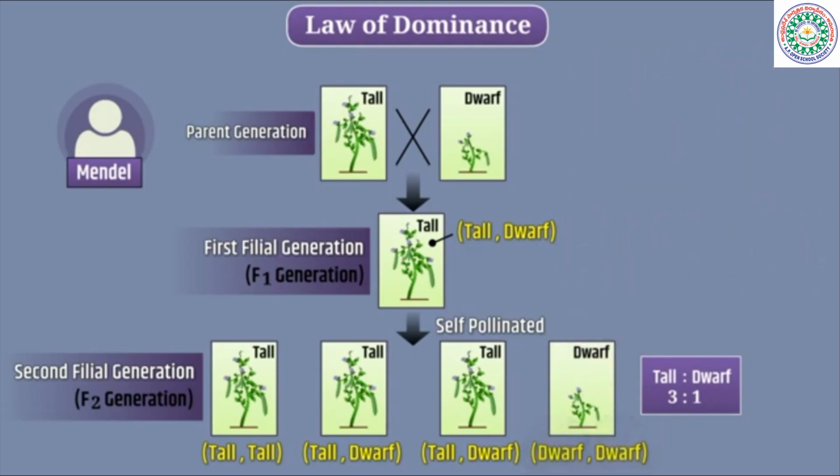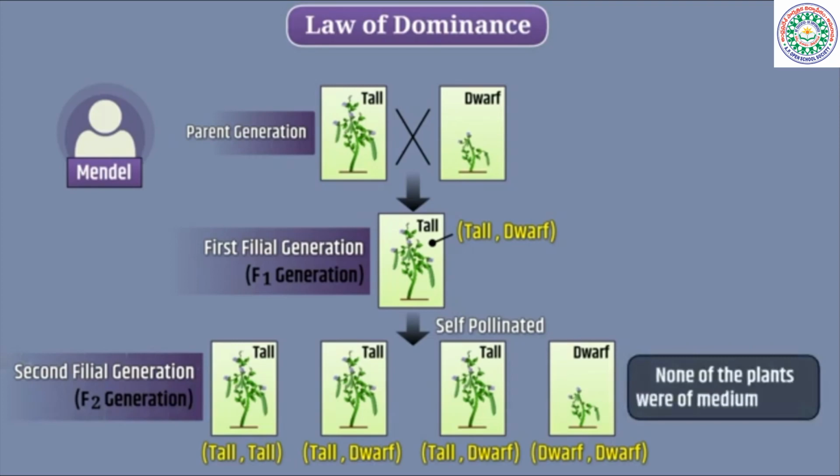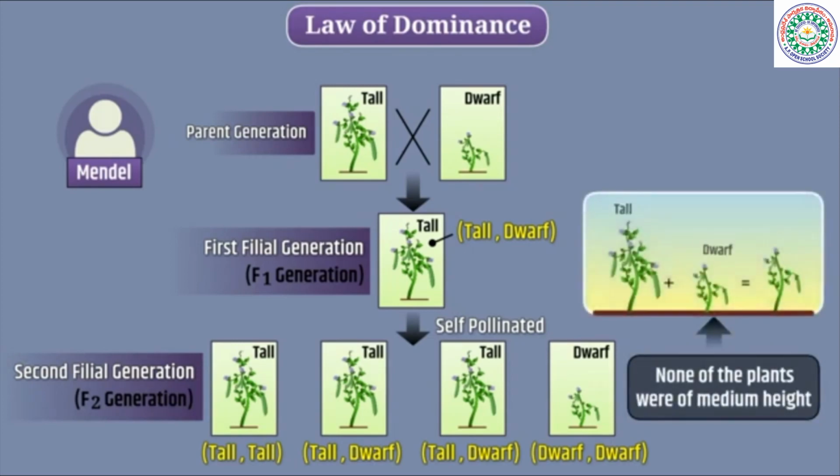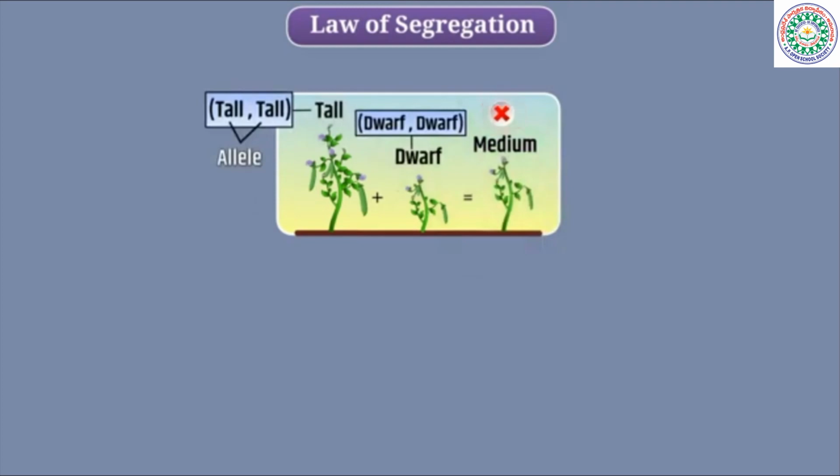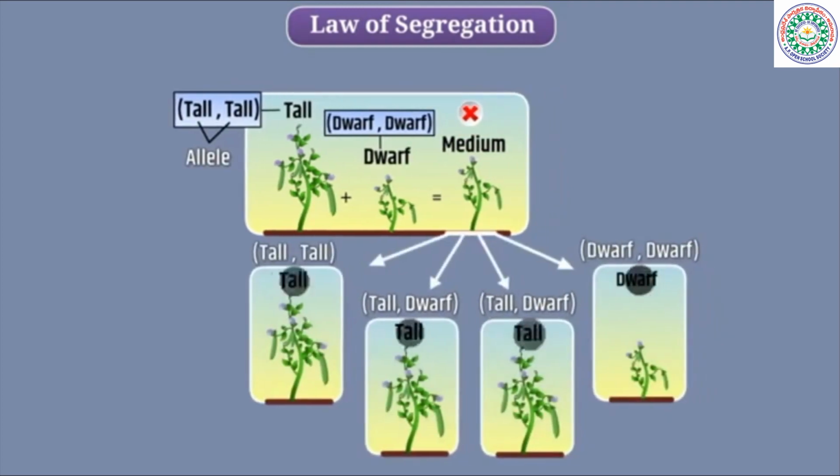Similarly, both tall and dwarf plants appeared in the F2 generation. None of the plants were of medium height, that is, a mixture of tall and dwarf traits did not appear. On the basis of this understanding, Mendel introduced the law of segregation, according to which alleles of a trait do not mix with each other, meaning that the alleles of a trait remain pure in the pair.